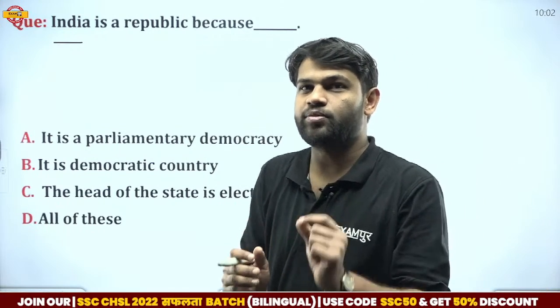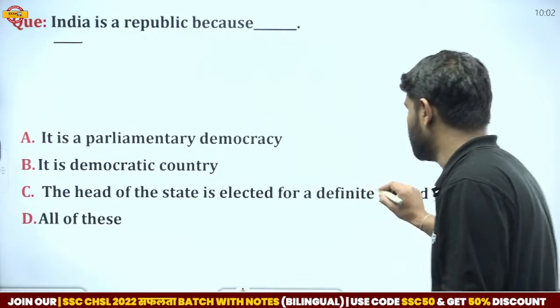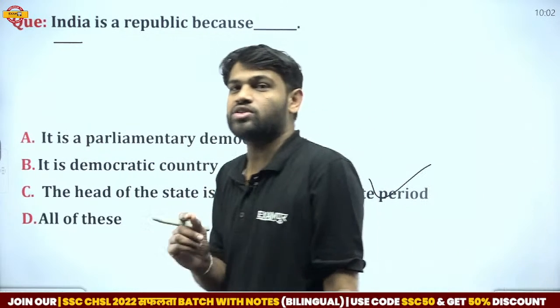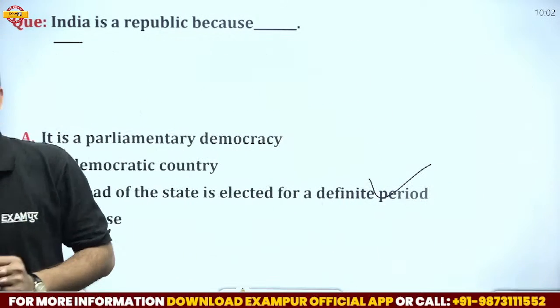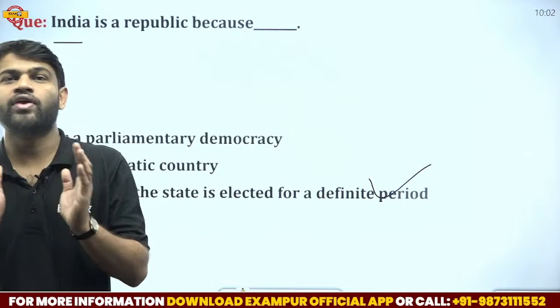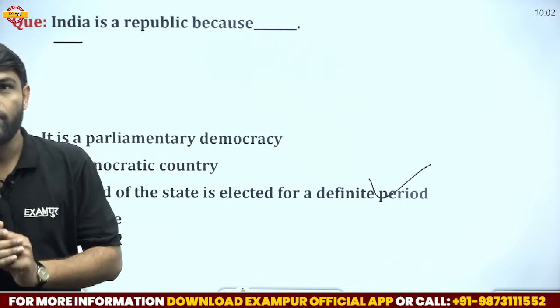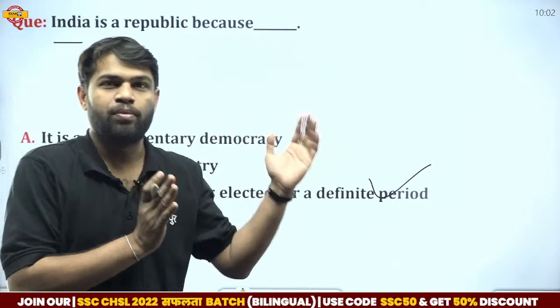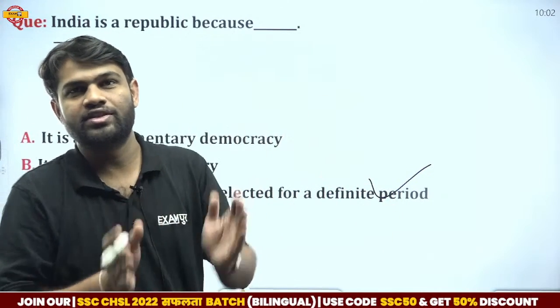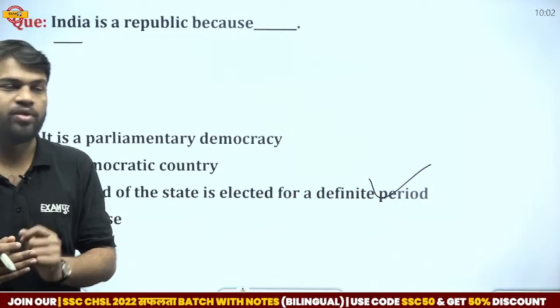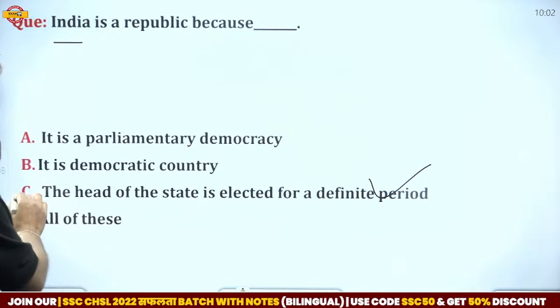That's why the correct answer is option C, because the head of state in India is the President, and the President is elected for a definite period. He is elected by the members of Lok Sabha, Rajya Sabha and Legislative Assemblies, it means Vidhan Sabha. So that's why the correct answer is option C.